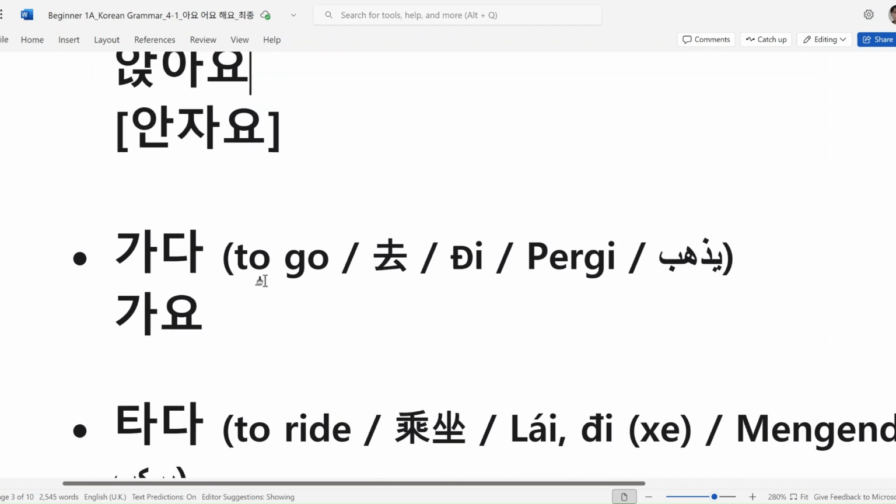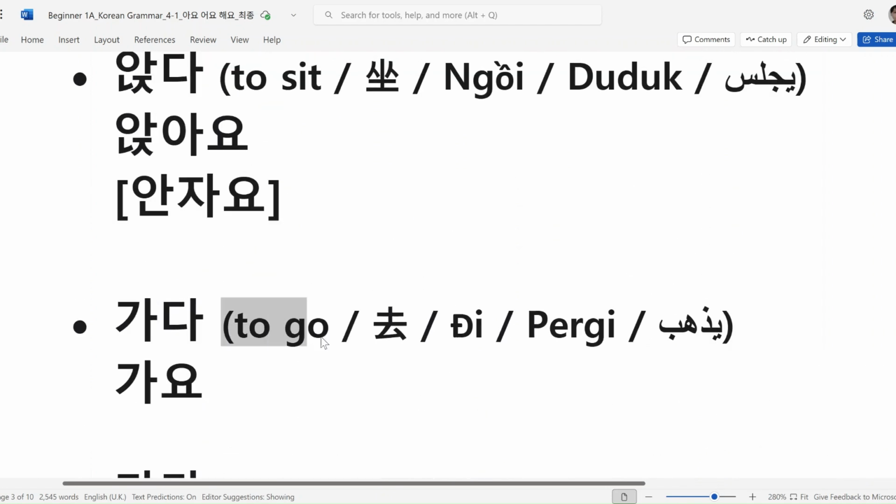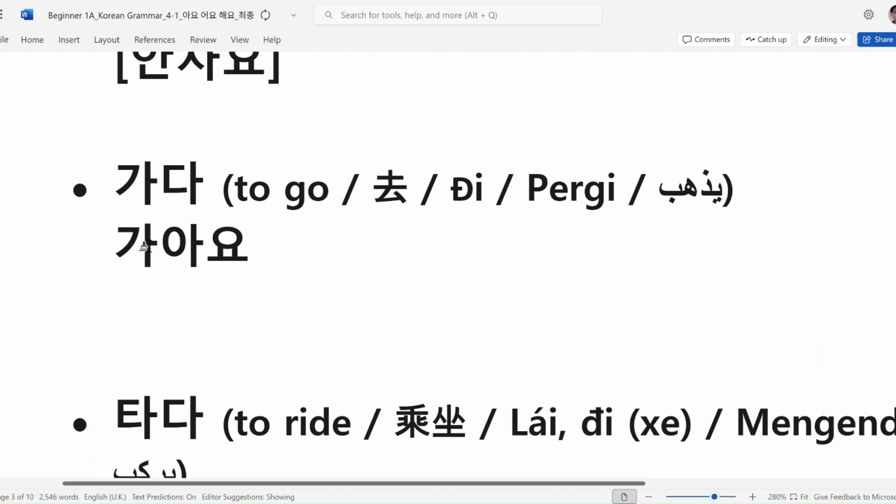What about the next one? 가다, to go. 그러면 can you check the stem? The vowel type is 아 here. So 가아요. So grammatically, you should say 가아요. But can you find the same vowel here? We have two of the same vowel, so we don't need the same thing two times. Just make one. So 가요.